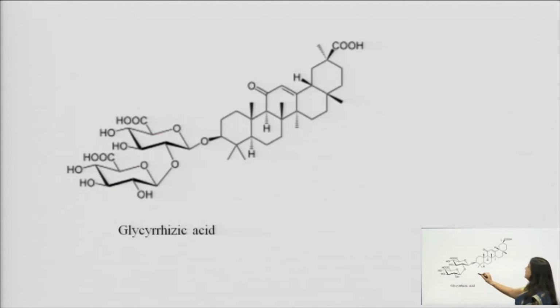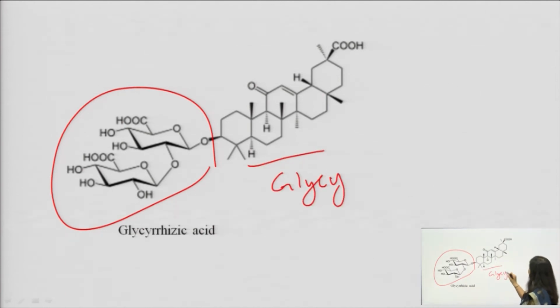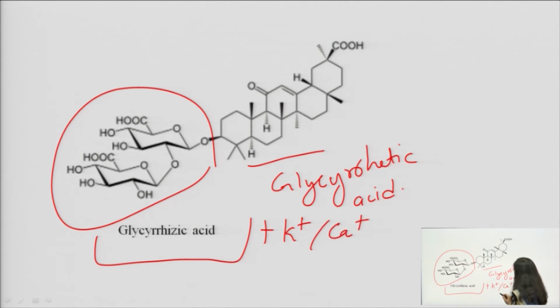So, this is the structure of our glycyrrhizic acid or glycyrrhizinic acid. Okay. And if I remove these sugars, then what will happen? It will become glycyrrhetic acid. Okay. Glycyrrhetic or glycyrrhetinic acid. So, this is the aglycone and when this is present with potassium or calcium salt, then what will it become?